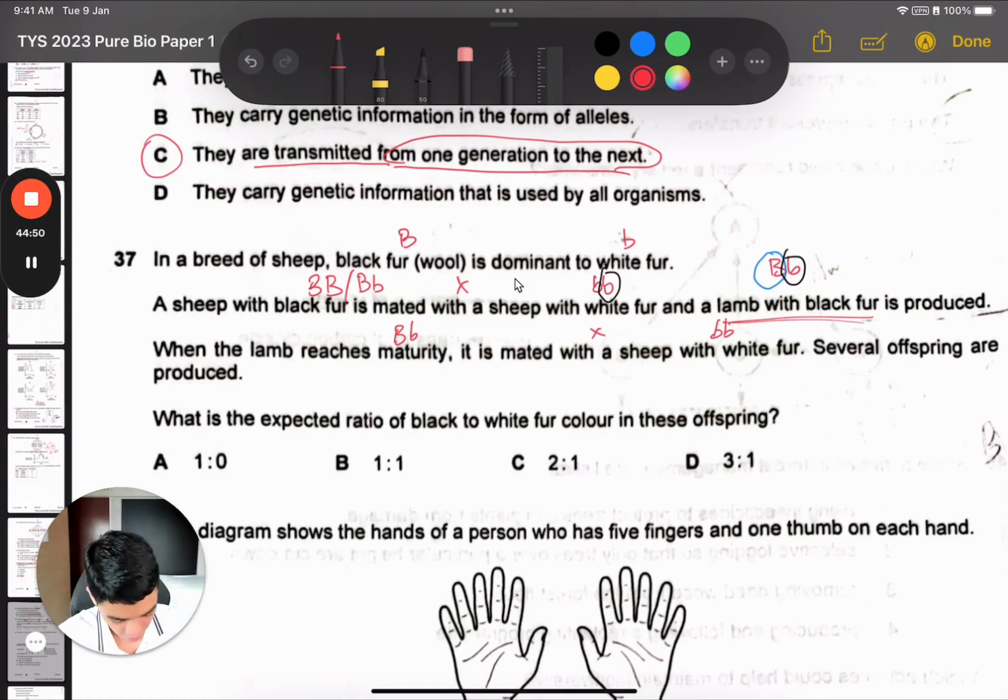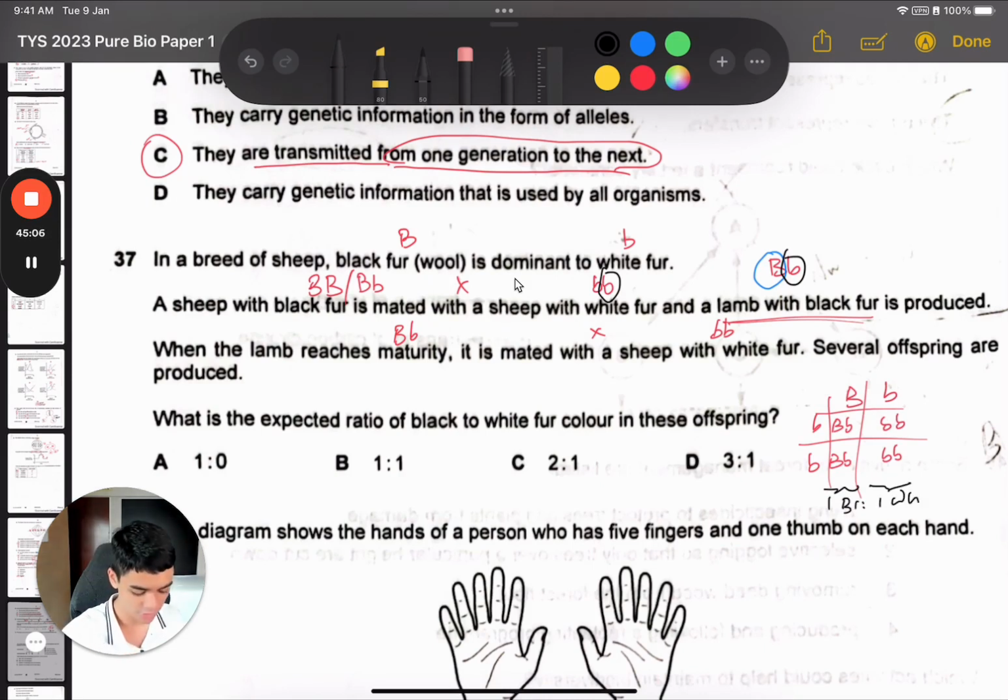So the offspring ratio of this, if you were to do a simple Punnett square rough diagram. Okay, as you can see, it is 1:1. This will give you 1 black to 1 white. So 1 black to 1 white, 1:1, the answer is B.